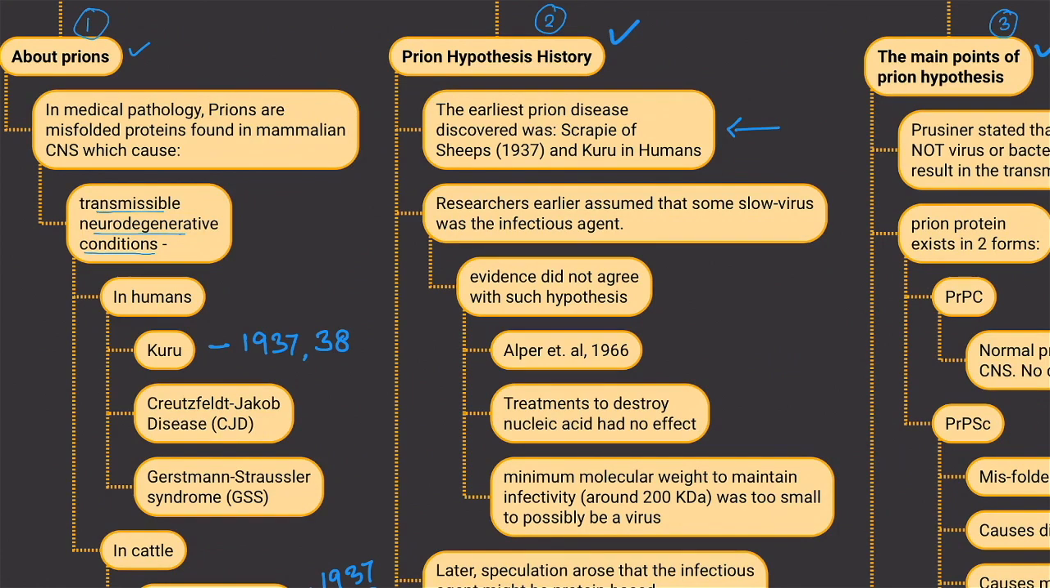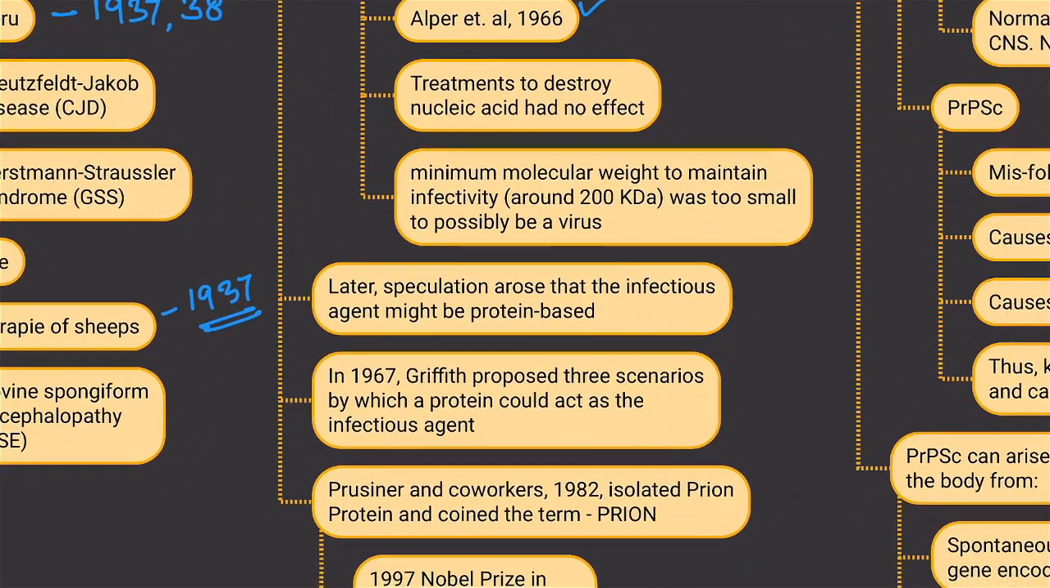After that, the researchers earlier assumed that these diseases are being caused by some slow virus type infectious agent, but the evidences did not agree with these hypotheses. What was the major evidence that came? That was given by Alper and his co-workers in 1966. Alper and co-workers reported that the treatments which normally destroy the nucleic acid have no effect on eliminating prion diseases.